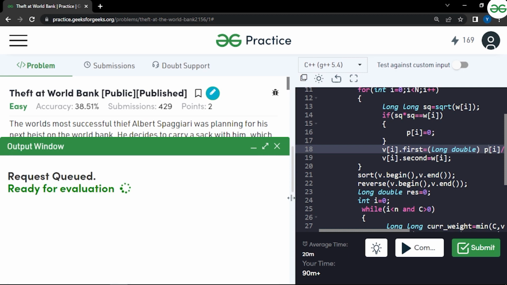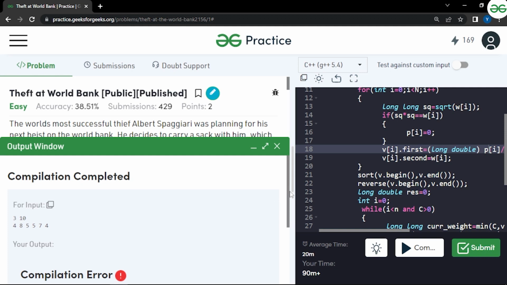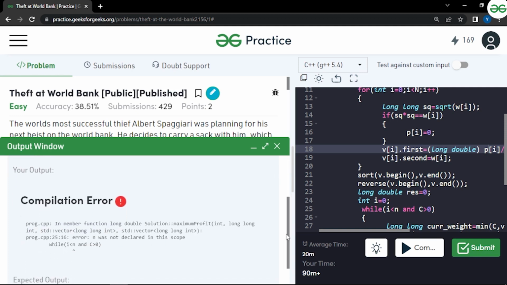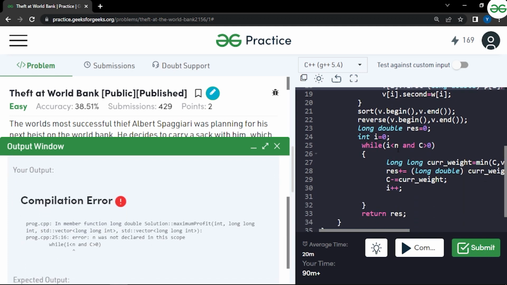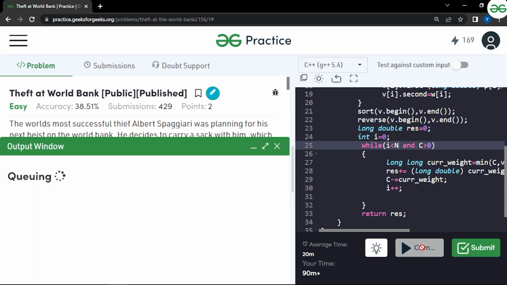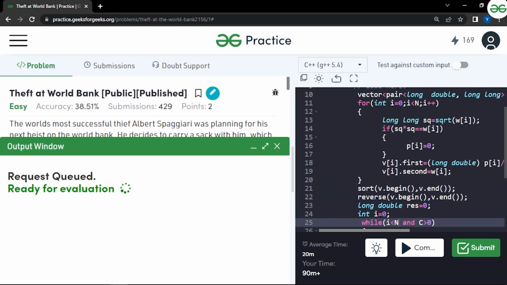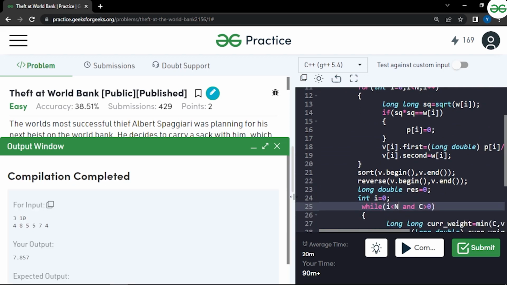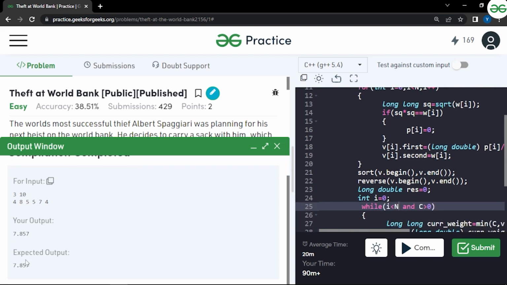It should work on the samples at least. One more compilation error, we can change it, like i is lesser than capital N. This part I should have noticed. Now I think vector of long int, now it should work. So we are getting the same expected output, 7.857, 7.857.